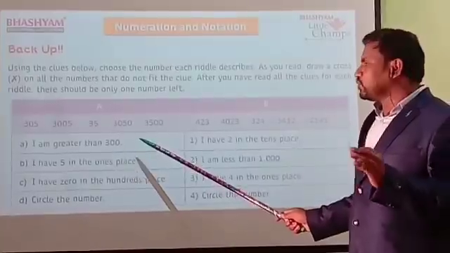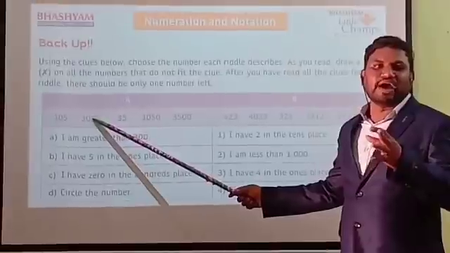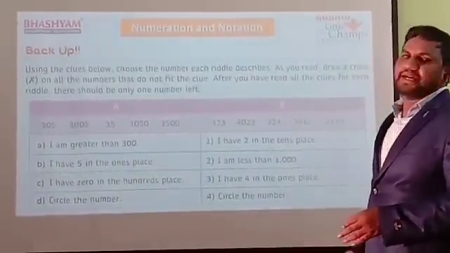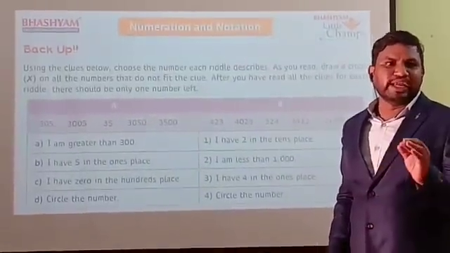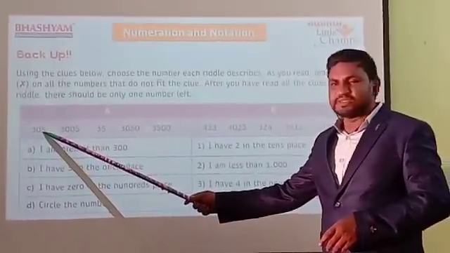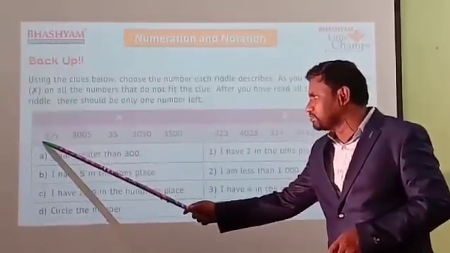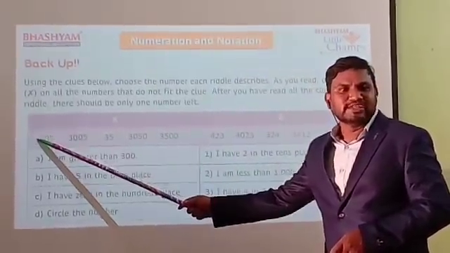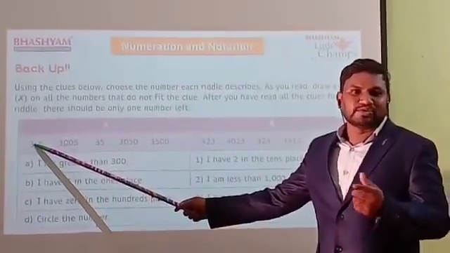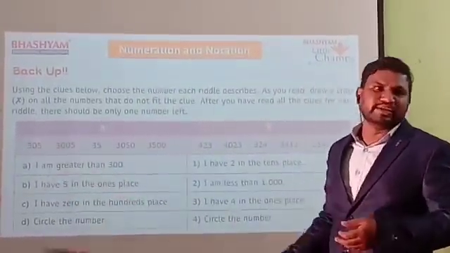Okay. Now only 2 numbers are left. That is 305 and 3005. Go to the final clue. I have 0 in the hundreds place. So we need 0 in the hundreds place. Go to the first number. In the first number, ones, tens, hundreds. This is the hundreds place. We want 0 in the hundreds place. But what is the number here? 3. So is it the answer? No. You have to cross it. You have to eliminate this.